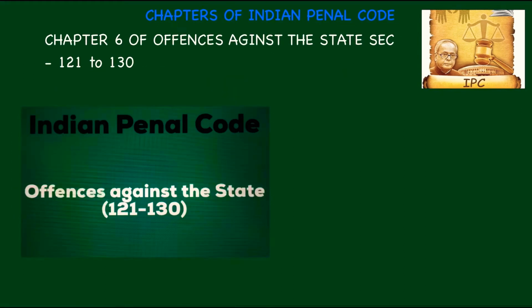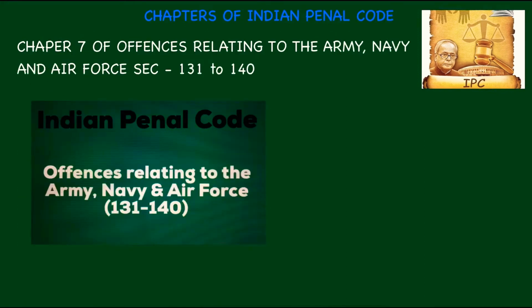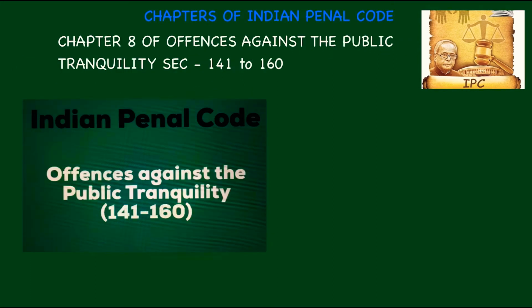Chapter 6, Of Offences against the State, between section 121 to 130. Remember, 121 to 130. Chapter 7, Of Offences relating to the Army, Navy and Air Force, is discussed between section 131 to 140. Remember, 131 to 140. Chapter 8 is Of Offences against the Public Tranquility.